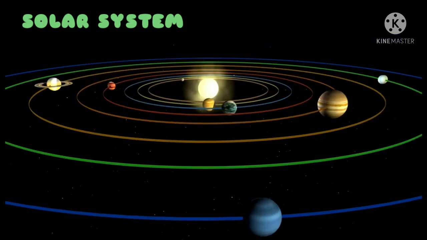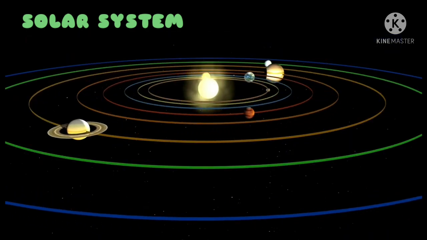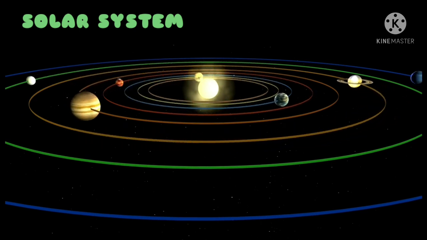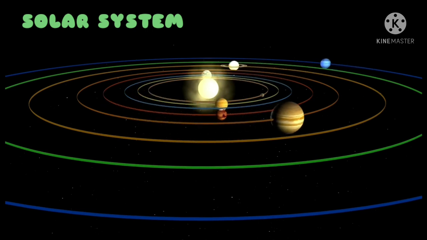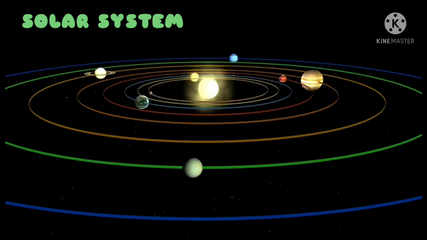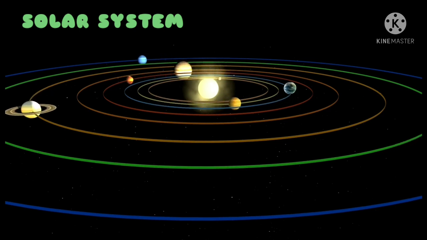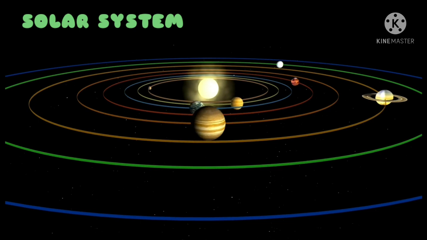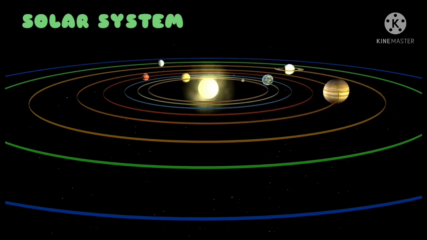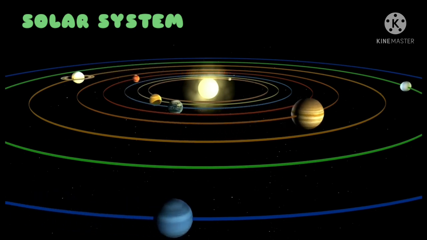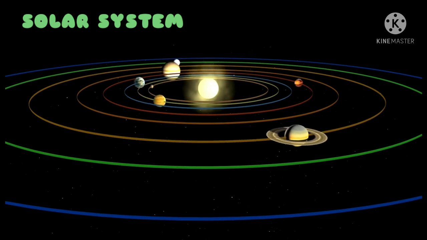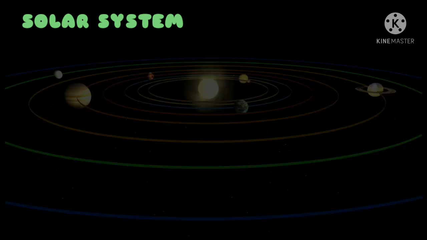They continuously rotate around the sun, in a fixed oval shaped path of their own. This path is known as an orbit. In this video clip you can see that like the other planets, Earth also continuously rotates around the sun. This rotation around the sun is known as the revolution movement of the earth.